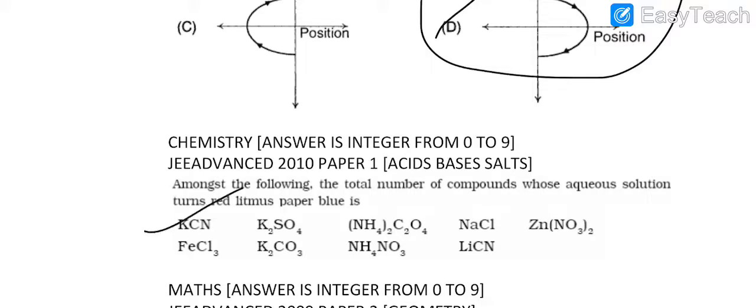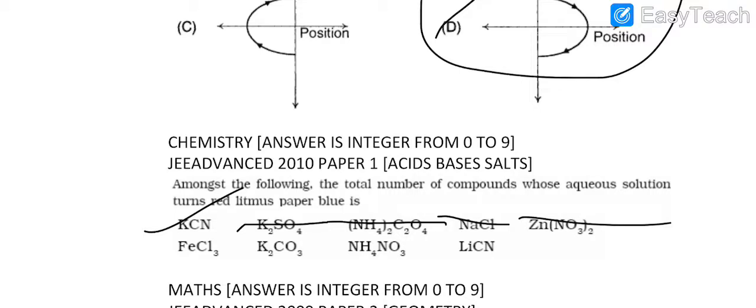K2SO4 is a salt of KOH and H2SO4. Both are strong base and strong acid, so it will be neutral. Ammonium oxalate, (NH4)2C2O4, is a salt of ammonium hydroxide and oxalic acid. Both are weak, so you will not get any specific behavior. NaCl, like K2SO4, is a salt of a strong base NaOH and a strong acid HCl, so it will be neutral. Zinc nitrate is a salt of zinc hydroxide and nitric acid, so it will be acidic.